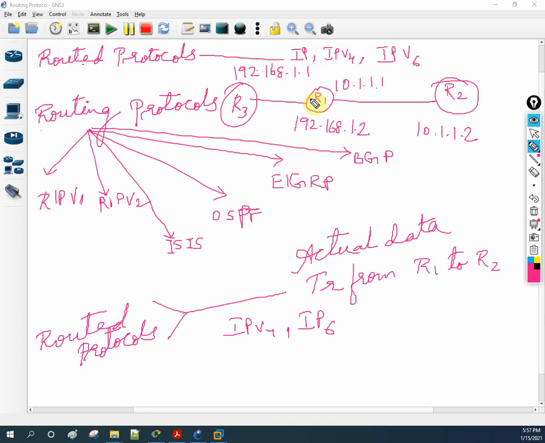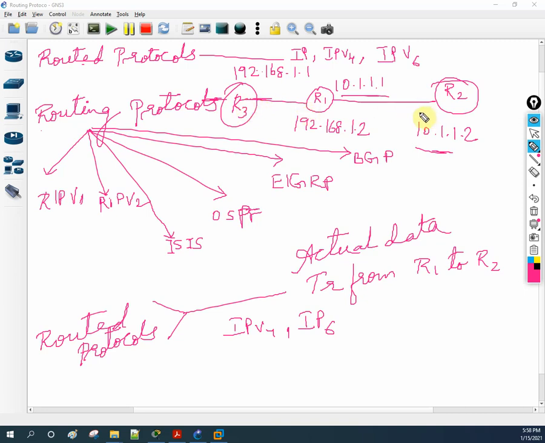So we can say routing protocols are used by the router to exchange information about unknown networks. For example, this router doesn't know about this one and this one. So what can they do? They can learn by using the routing protocol. A router will initially only know the directly connected information. Whoever is directly connected, they know only that information. But with the help of a routing protocol, it learns the different routes also.